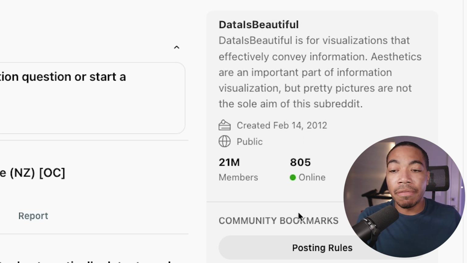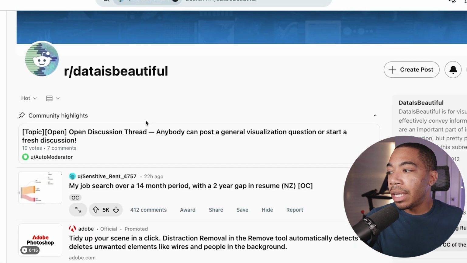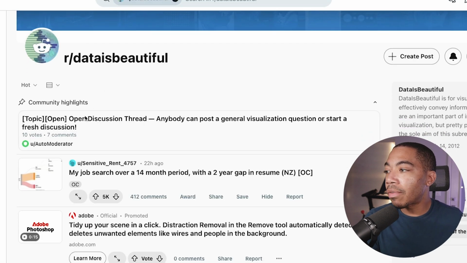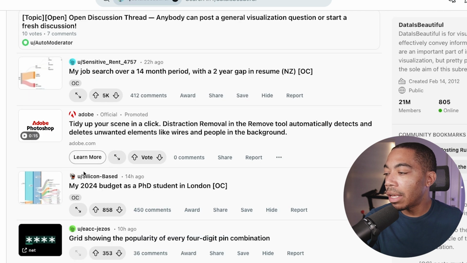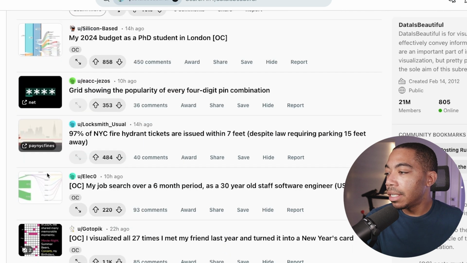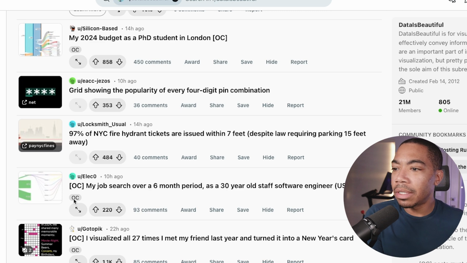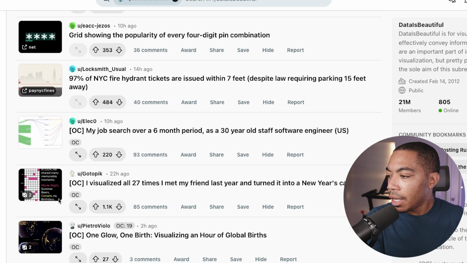You can see that this is a very large Reddit. It's been around for over 10 years at this point. And just by scrolling through, you can see that there are several different types of figures. We have a Sankey Plot here, we have another one here, and another one there. So maybe we're going to focus on Sankey Plots in this video. But let's continue to look.